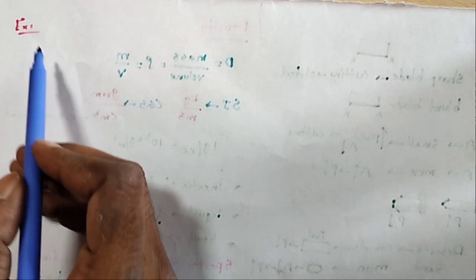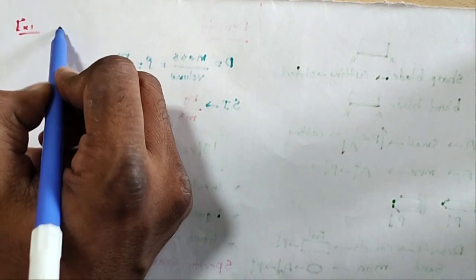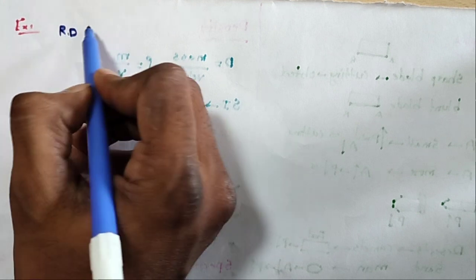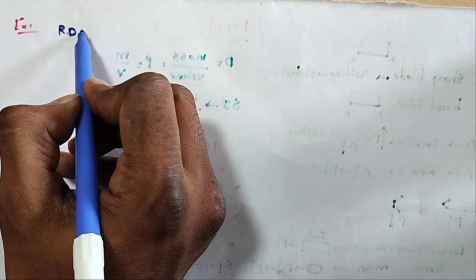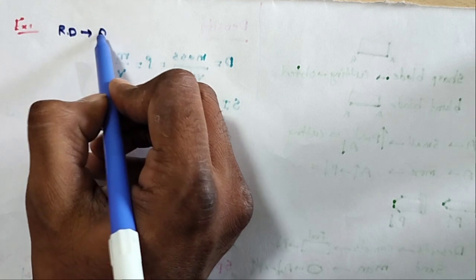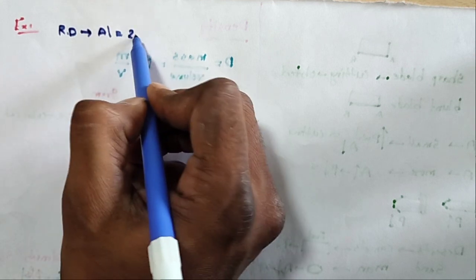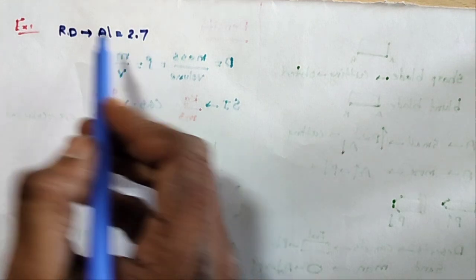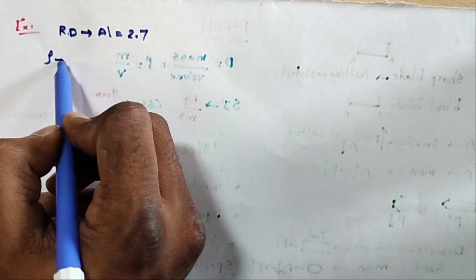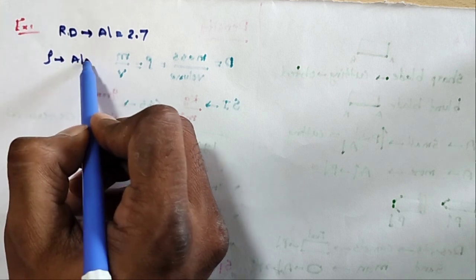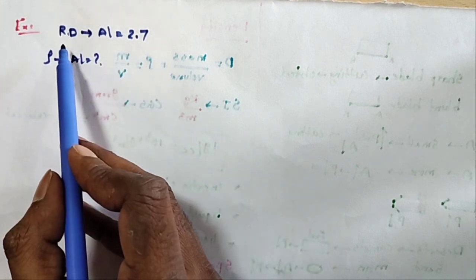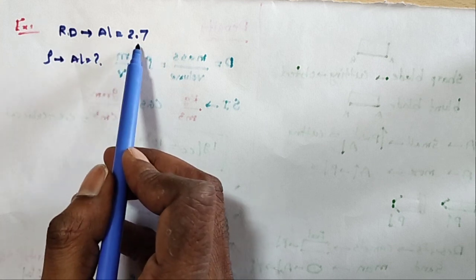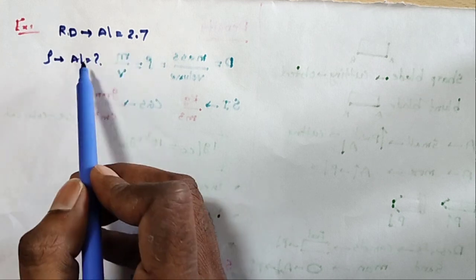I will give one example. Here the relative density of aluminium, Al, is equal to 2.7. For example, what is the relative density of the aluminium? 2.7. And what is the density of the aluminium? I want the density of the aluminium. All of you understanding? The relative density of the aluminium is 2.7. What is the density of the aluminium?